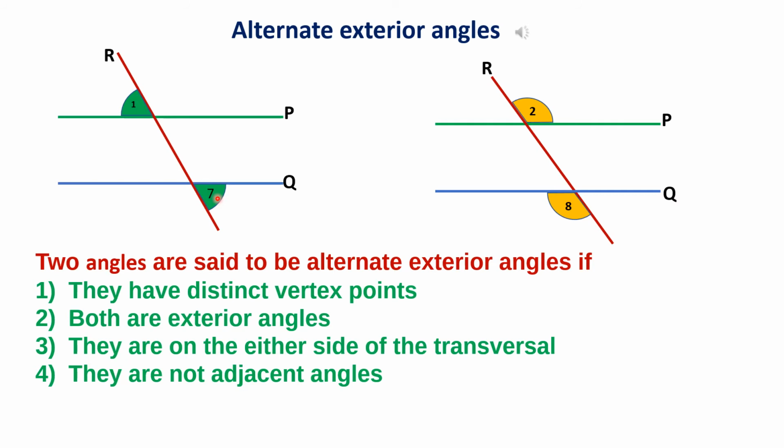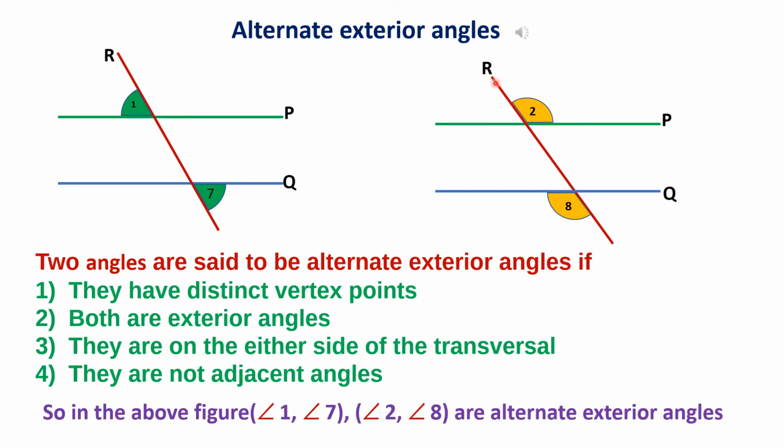Now look at angles 2 and 8. They are another pair of alternate exterior angles. Angles 2 and 8 are exterior angles and they lie on different vertices. Also, they are formed on alternate sides, or opposite sides, of the transversal. So, this is one more pair of alternate exterior angles.